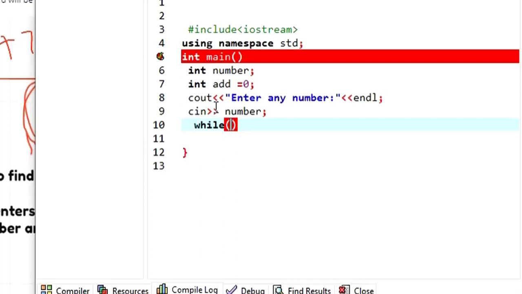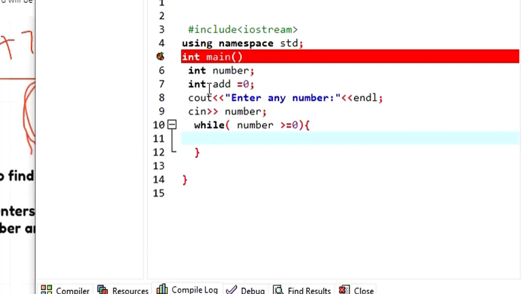Because we are going to add only positive numbers. Positive numbers can be 0 going upwards, right? So that is what we are going to write here as a condition. The number that the user is trying to enter should be greater than or equal to 0. It can be 0 or greater than 0. Those are the only numbers we call positive numbers, right? Now all those numbers we need to add.